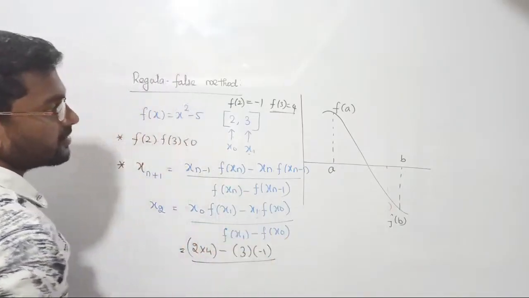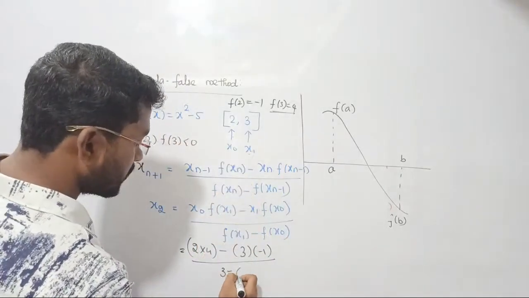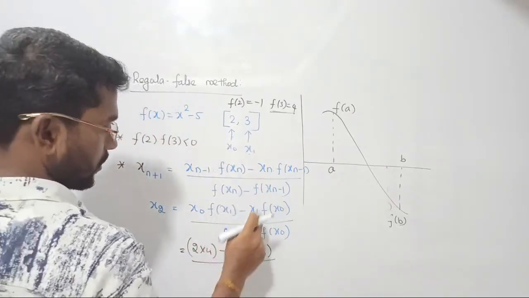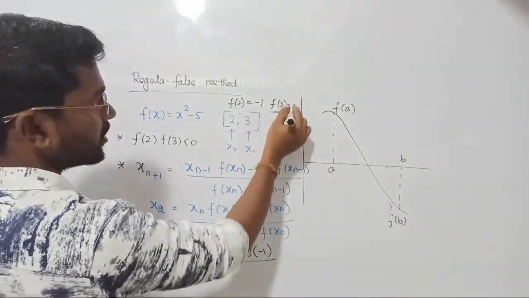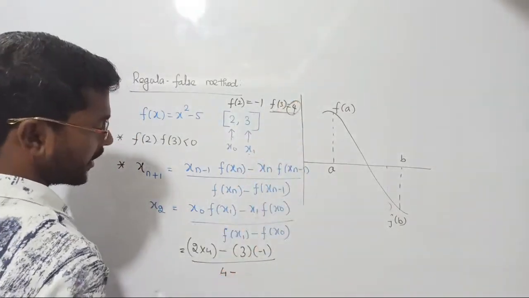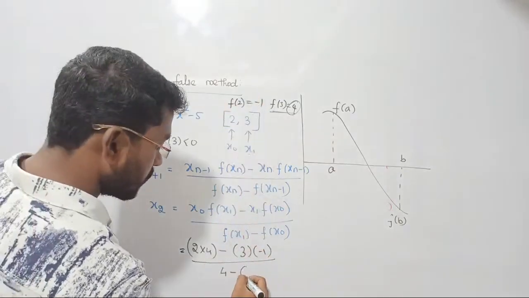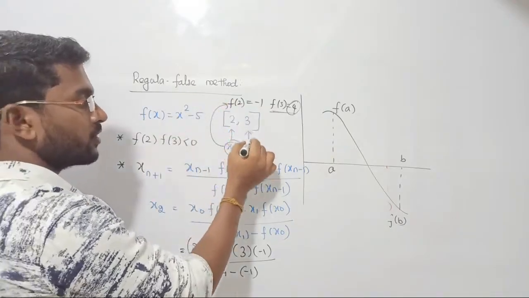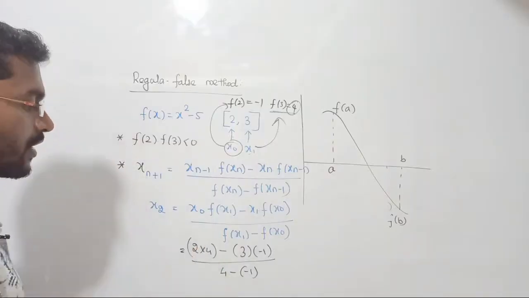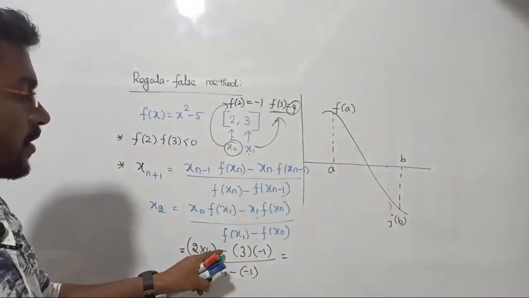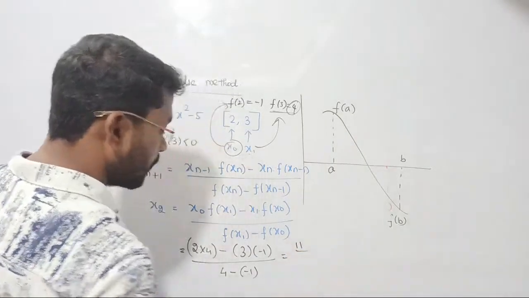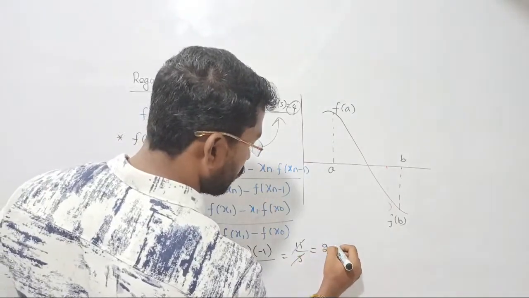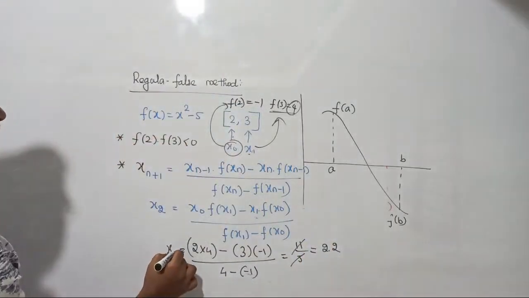Denominator: f of x1 minus f of x0. Sorry, I made a mistake. Sorry guys. f of x1 is 4, minus f of x0, which is minus 1. x0 is this one, its corresponding value is this one. x1 is 3, its corresponding f of x1 is 4. Just substitute these values. What are we going to get? 8 minus of minus will become plus 3. So 8 plus 3 will become 11, upon 4 minus of minus 1 will become plus 1, so that will be 5. If I cancel it, it will give you 2.2. So I got the next value x2 as 2.2.